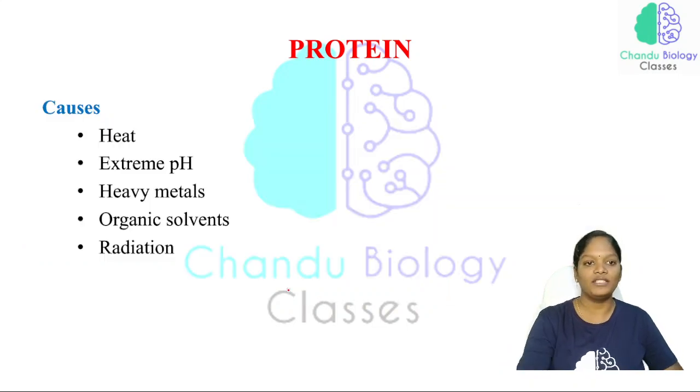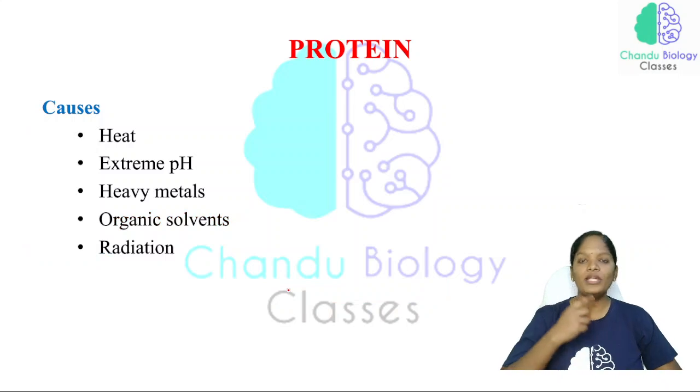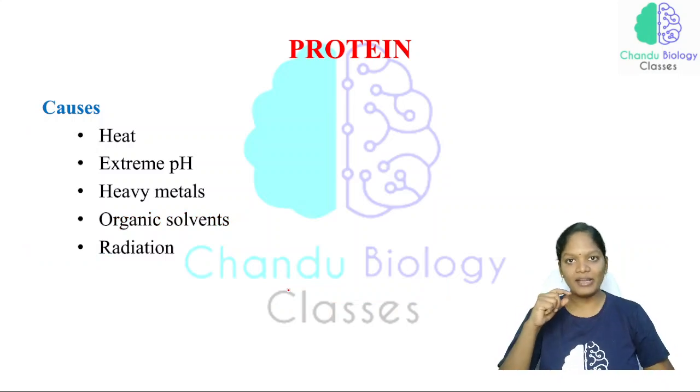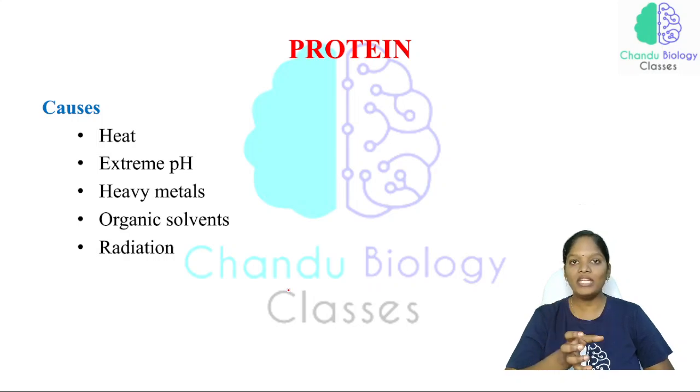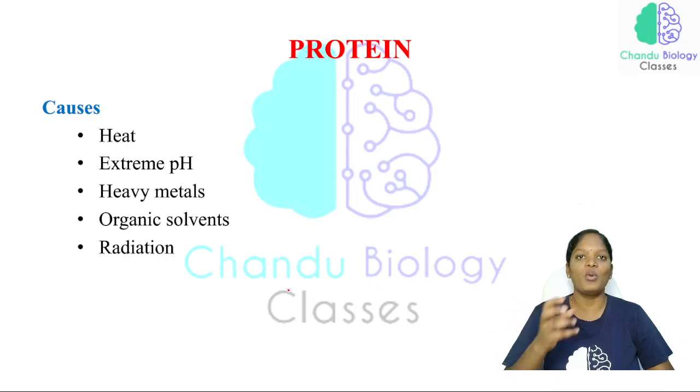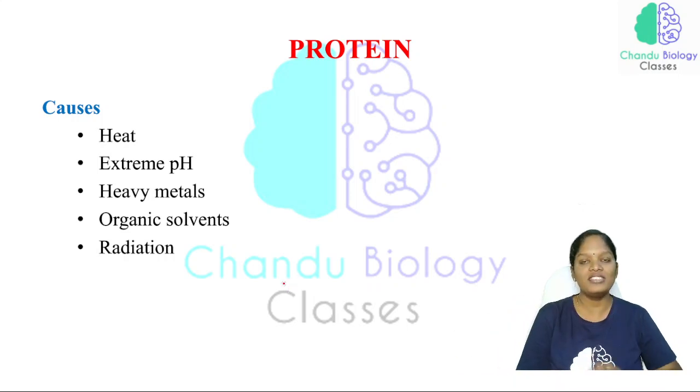Very, very important. Now just imagine the egg example. What are the factors experienced by a protein in its normal structure that cause denaturation? What are all the factors affecting the change of structure? That is heat. We break the eggshell and pour it on the pan, and as a result of heat it changes to white color.